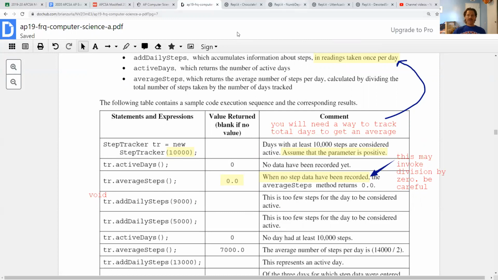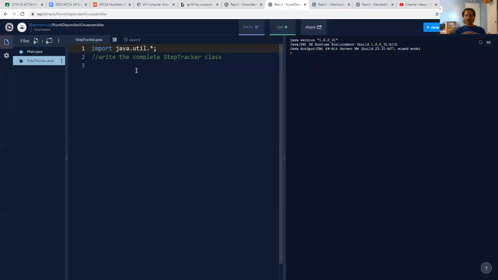So to start writing this class, let's just go in, and before we really worry about like writing some methods, let's just kind of get a feel for what the class is going to look like, its layout. And so it's public class StepTracker. I was thinking that I'm going to need about 4 private instance fields, right? So like I have a min step count, right? To be considered active. I have a total steps taken, okay? I have a total number of days.